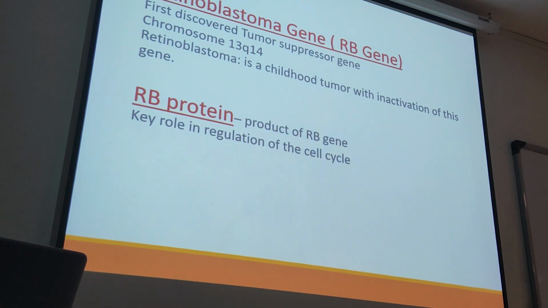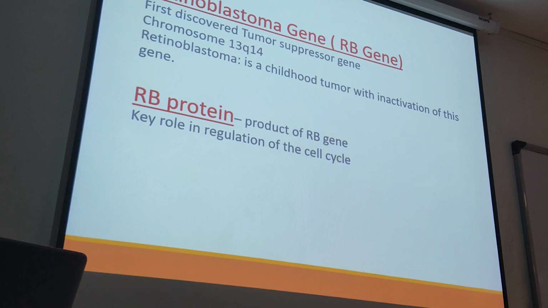This is the RB gene, the first discovered tumor suppressor gene. The location is chromosome 13, so this gene is located on chromosome 13. Retinoblastoma is a childhood tumor with inactivation of this gene. The group is tumor suppressor genes. When these genes are mutated or lost, there is a chance for the child to get a retinoblastoma.